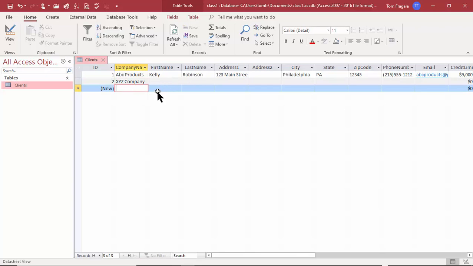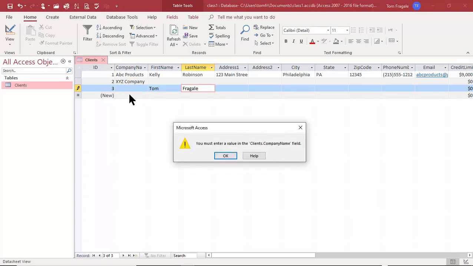Now, remember how we made the company field so it was required? So let's say I have the first name. I'll use my own name here. Let's say I try to leave that record without putting in a company name. I'm just going to click on this new record, and look what it says. You must enter in a company name. That's because we made it required. So you can start to see how those different properties kick in. We can see how the different data types work. I'm going to click on OK.